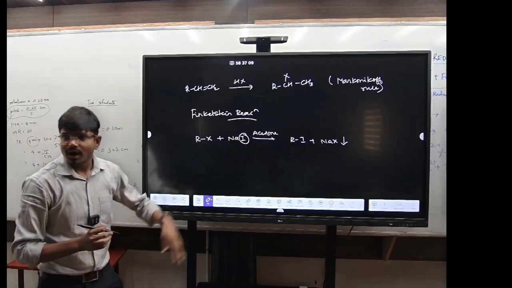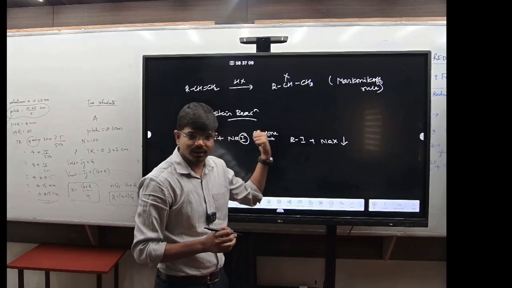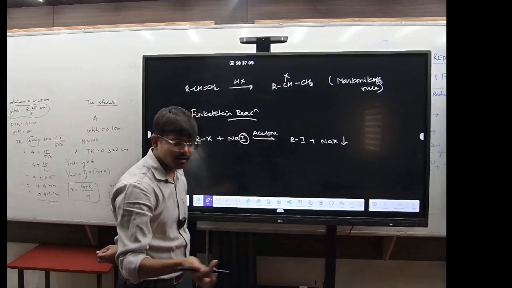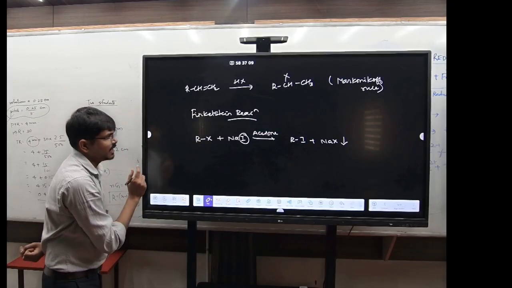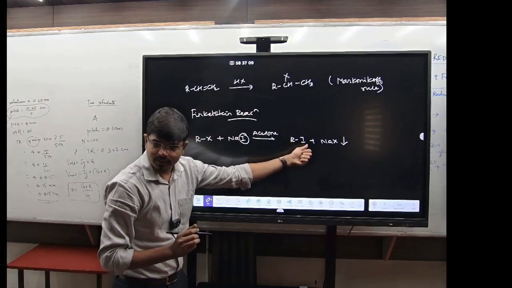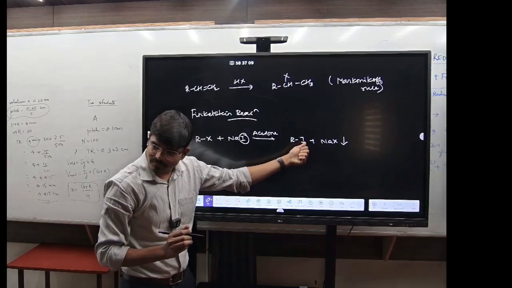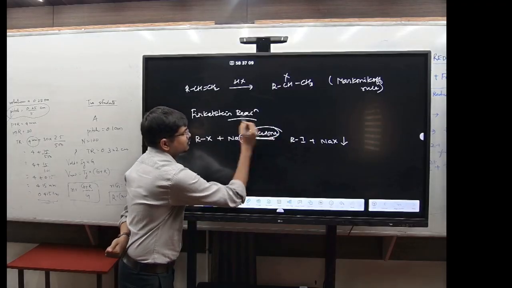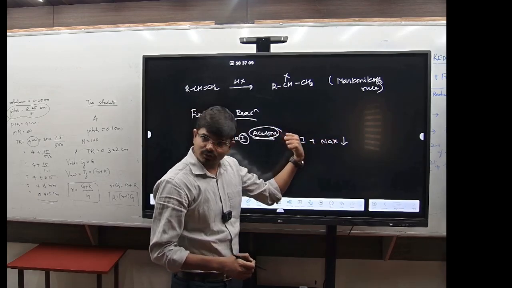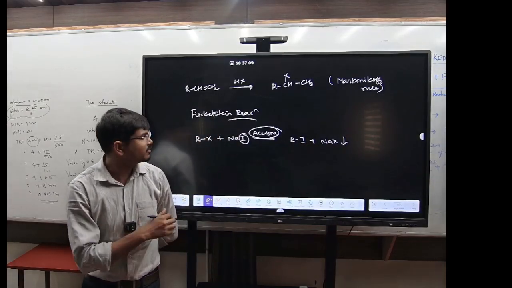Clear? Now see, why does this reaction proceed? Because NaX is getting precipitated. If the solvent is acetone, this NaX will be precipitated. So this is an example of the Finkelstein reaction. It got its name because it is very difficult to prepare RI. I is a better leaving group, but still it is forming because of this solvent. Because NaX is getting precipitated in acetone, that's why you are forming RI. That's why the name reaction has been given to this one.